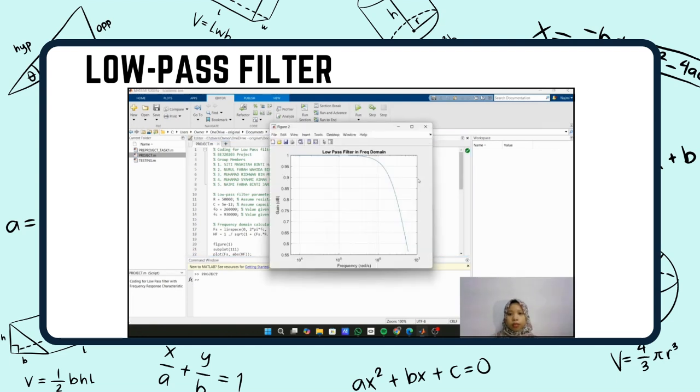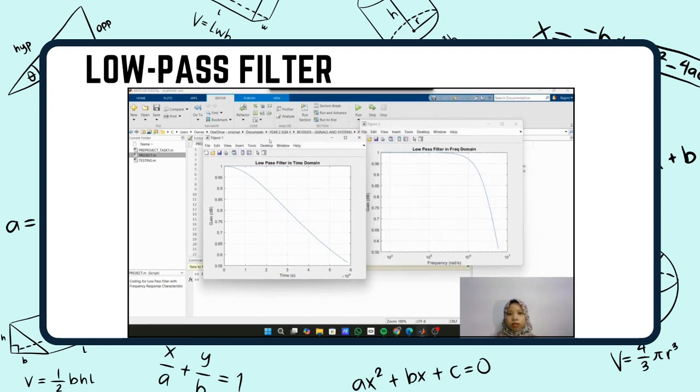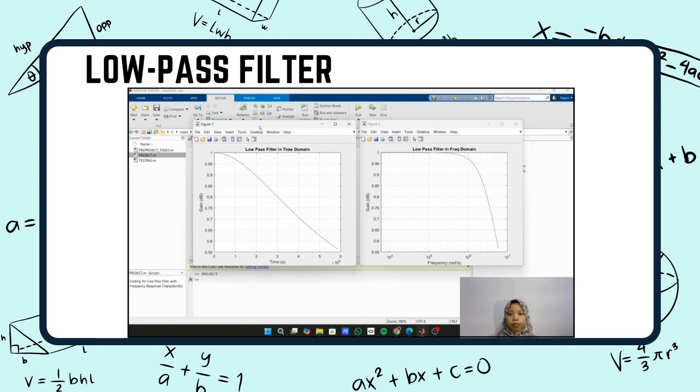And then we have obtained two results for this coding. First, in figure 1, we have low pass filter in time domain. This is the graph, and this is the graph for low pass filter in frequency domain.